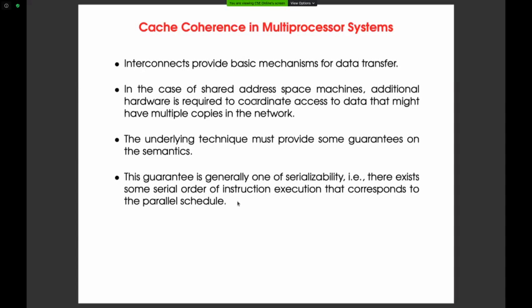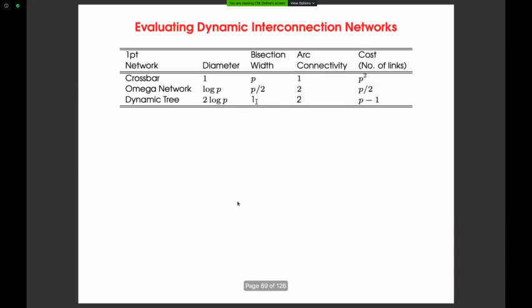So now these are the basic parameters, the criteria for evaluating interconnection networks, and we are going to carry this information throughout our coming topics. In all the coming lectures, we need to carry this information. If you do not remember this, then you have to look back and refer every time to understand the coming topics. So my request is that please go through the book once and try to remember it, and then we'll apply these concepts in coming classes.